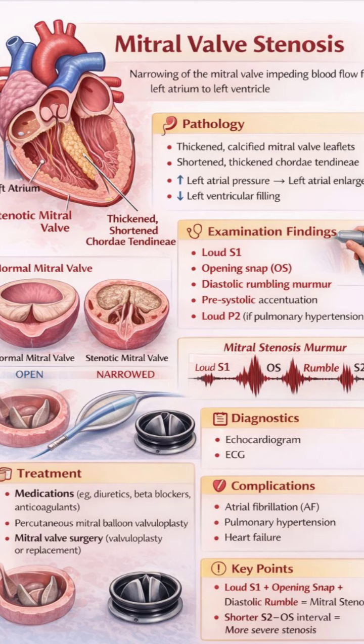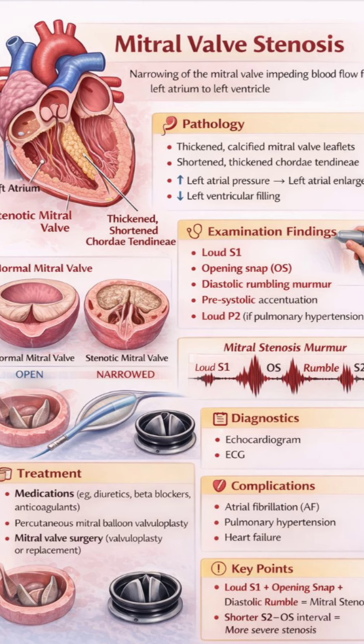In mitral valve stenosis, the heart sounds are abnormal. The first sound is loud. After the second heart sound, there is an opening snap. There is also a low pitched diastolic murmur, which means an extra heart sound where the heart relaxes. Because of this, the heart rhythm does not sound normal.